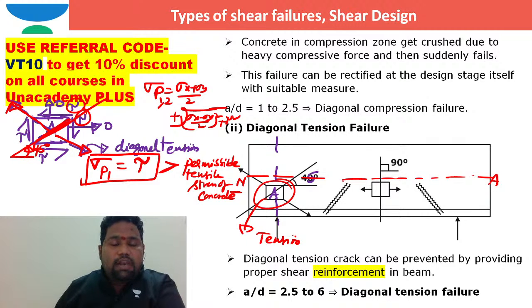Definitely, the principal stresses in case of a pure shear element act on planes at an angle of 45 degrees with respect to the vertical line or the horizontal line, right? So based on this, you can understand. This is the direction in which diagonal tension failure will happen. I hope you are able to see. This diagonal tension failure is coming into the picture because of pure shear action. Because of that pure shear action only, that principal stress is developing.